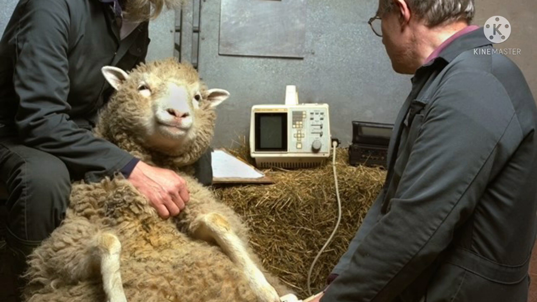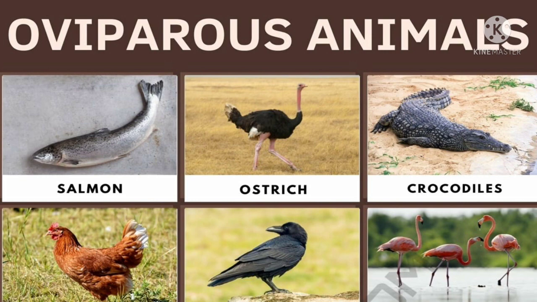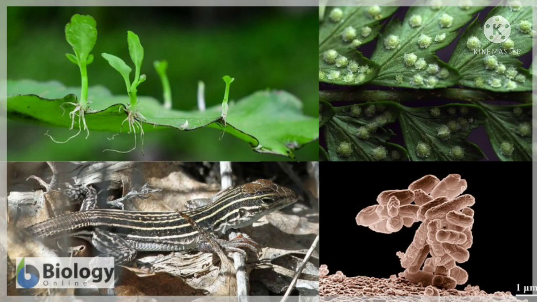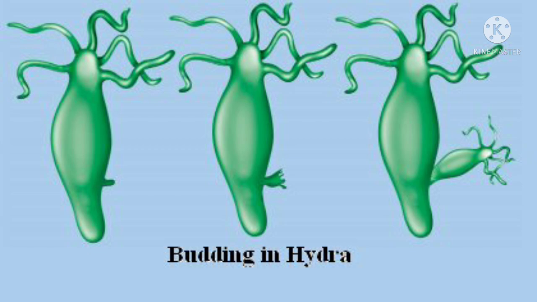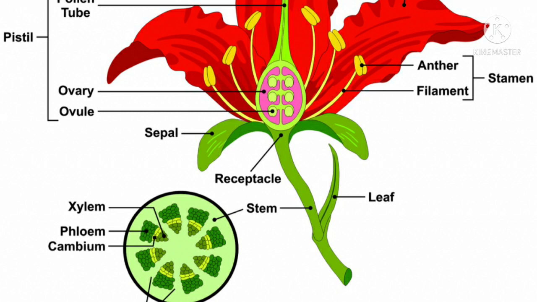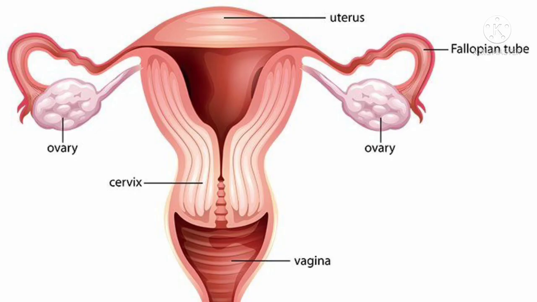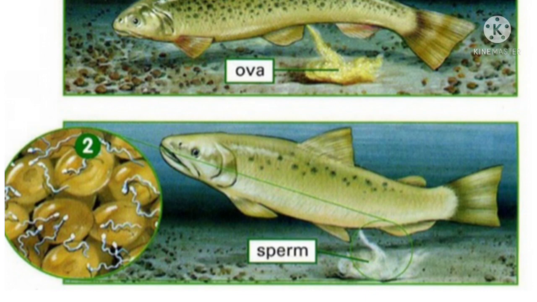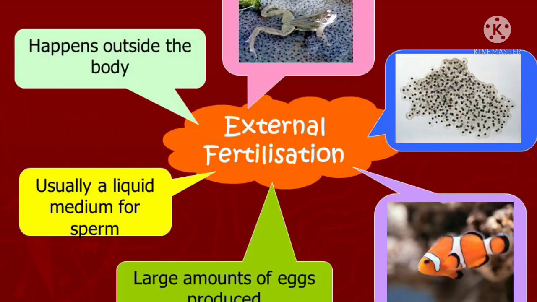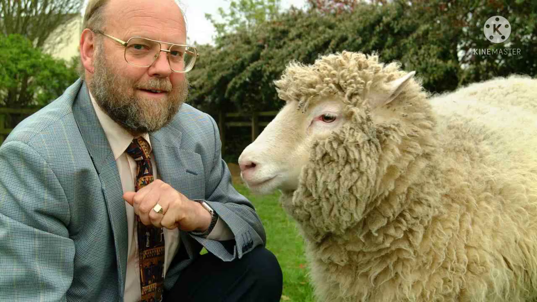So in this session, what we have learnt: viviparous and oviparous animals, reproduction in animals, asexual reproduction, budding in hydra, binary fission in amoeba, sexual reproduction in plants, male reproductive system, female reproductive system, sperm cell, internal fertilization, development of the embryo, external fertilization, life cycle of frog, story of Dolly, cloning.